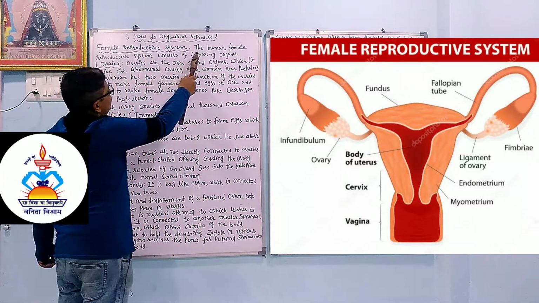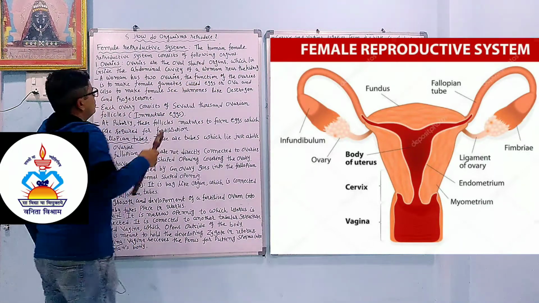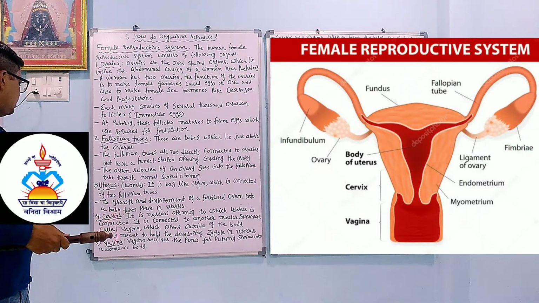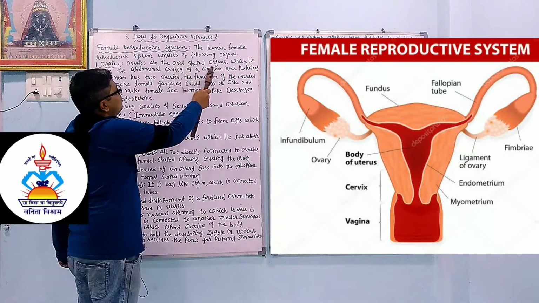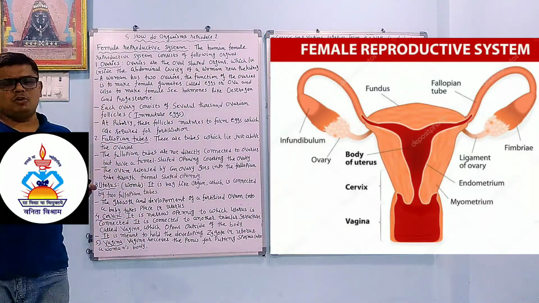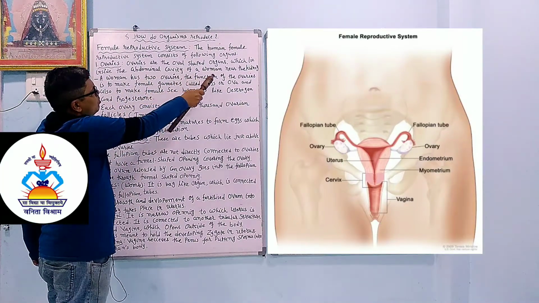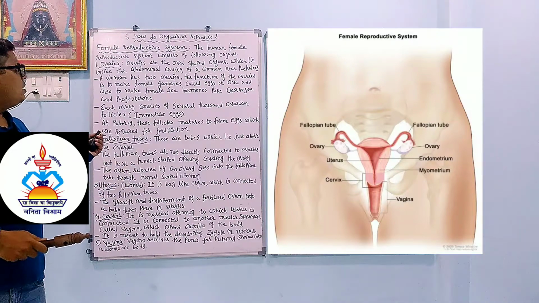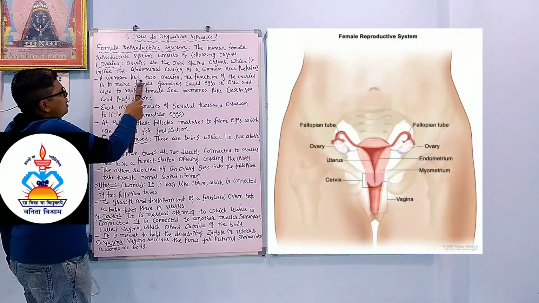Female reproductive system. The human female reproductive system consists of the following organs: ovaries, fallopian tube, uterus, cervix, vagina. First is ovaries. Ovaries are oval shaped organs which lie inside the abdominal cavity of the woman near the kidney. A woman has two ovaries.